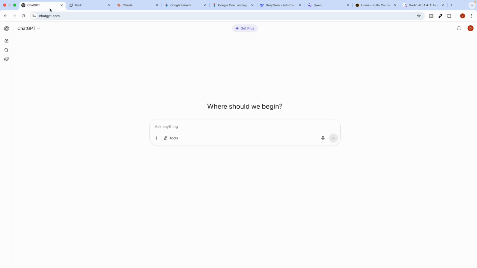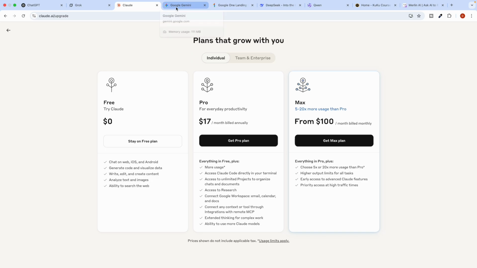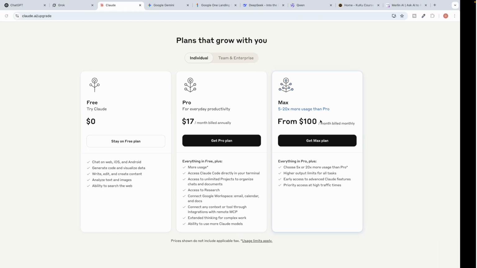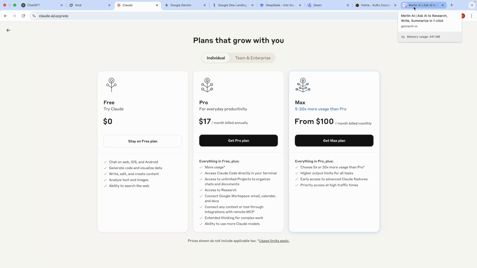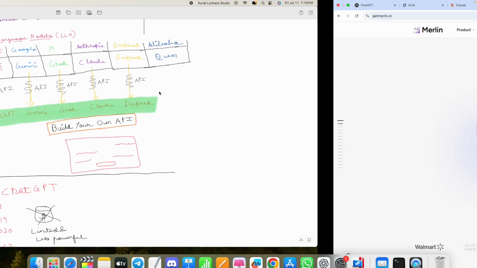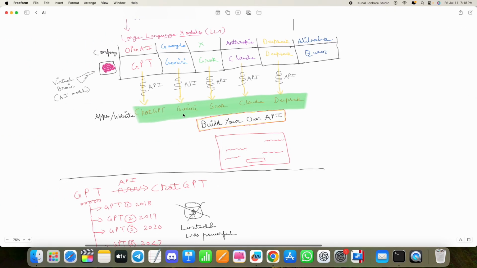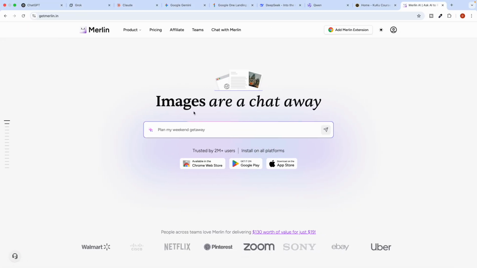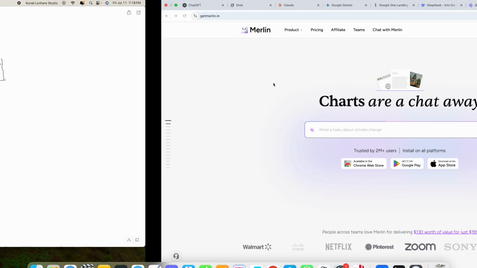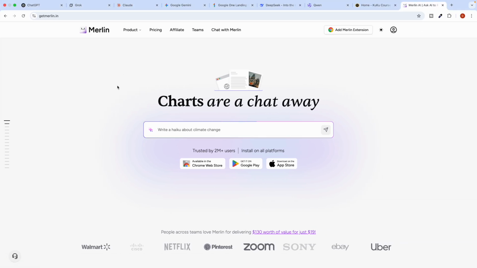But the main concept of this lecture was to save your money in case you're upgrading to any of these plans. All this functionality is available in one particular application, so you don't have to pay for each one of them. What Merlin has basically done is create its own application and connect all these applications' APIs within it, and they have also contacted these companies. As Merlin is a big company, they have got their APIs at a more discounted price. That's the reason they are able to provide all such benefits to us. This is all about Merlin.